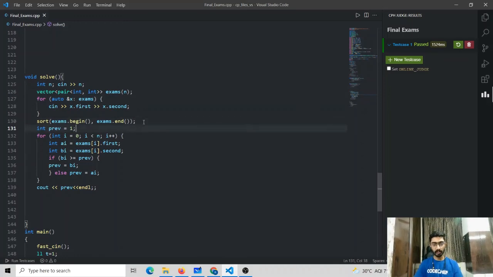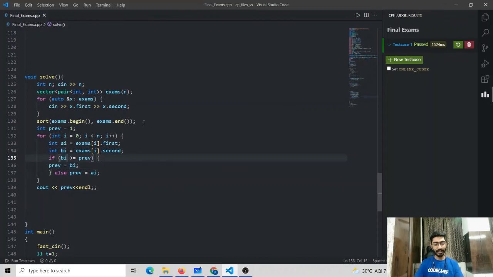After which we consider that the last exam was given on day number 1. Then we iterate through the entire array of n elements. For each element we find the AI value and the BI value. We know that the AI value is exams of I dot first and the BI value is exams of I dot second. If the BI value is greater than or equal to previous, that is, if it's possible to give this exam later, then previous will be equal to BI. That is, we give this exam on the date BI.